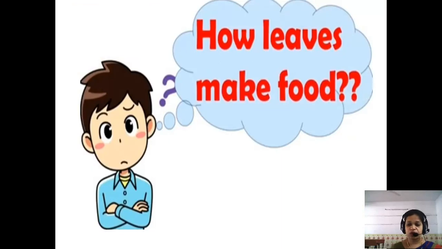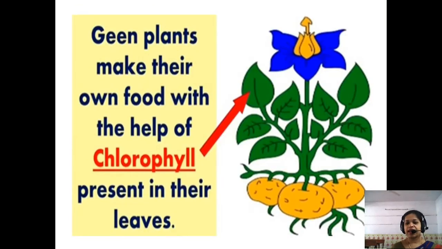Now the question arises, how do leaves make food? How does the leaf make food? So we know that in the leaves or in the green plants there is a natural green color substance present that is called as what?